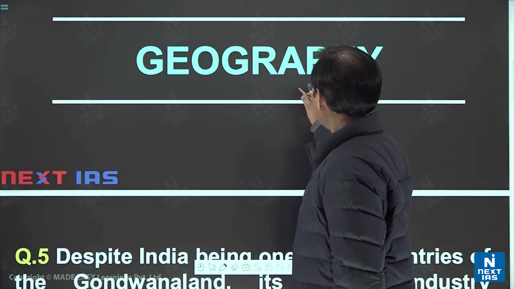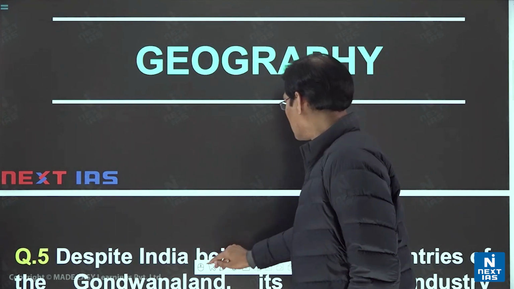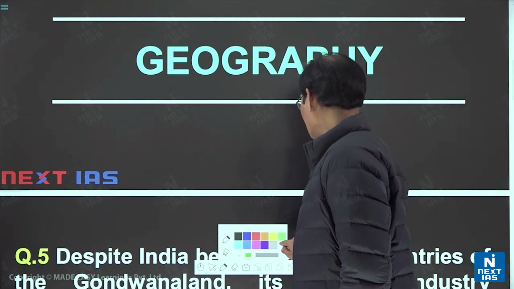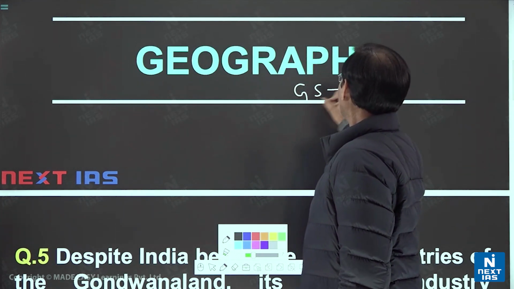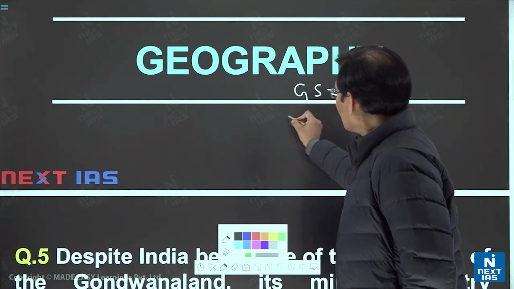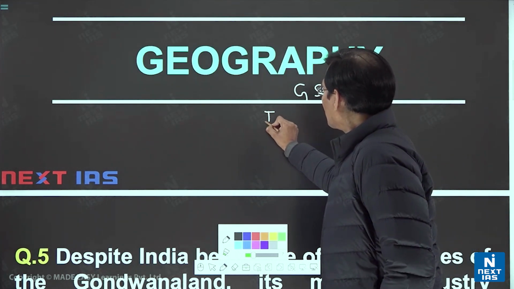So a few key points are there whenever we deal with the answers. Which approach we have to keep? As it is the GS portion, geography, GS portion, or general studies, the interdisciplinary approach is needed.